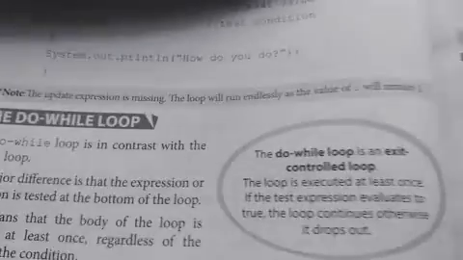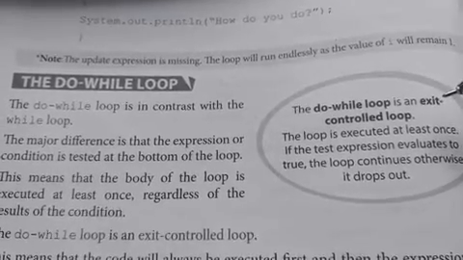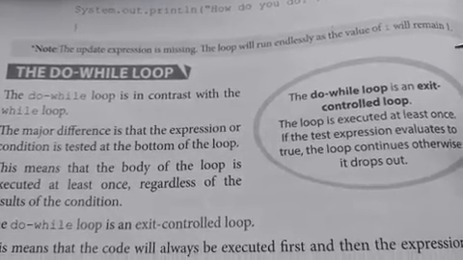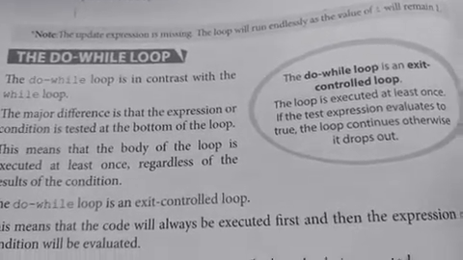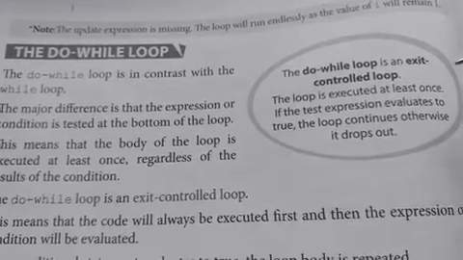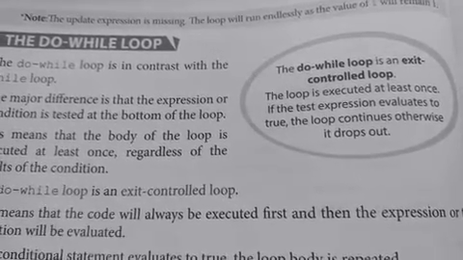So, do while loop is known as an exit control loop. The loop is executed at least once. If the test expression evaluates to true, the loop continues, otherwise it drops out. So, this is about do while loop.